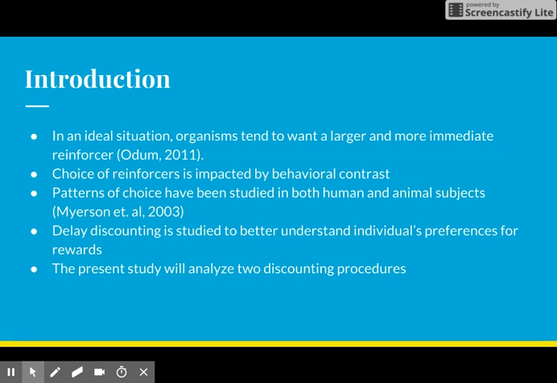Meyerson et al. studied this concept and found that smaller rewards were more steeply discounted than the larger delayed reward. In addition, delay discounting has been studied to better understand individuals' preferences for monetary rewards, both hypothetical and real. The study at hand will build on previous research in order to help better understand delay discounting and its impacts on behavior, both on animal and human subjects. The following study will analyze and discuss two separate delay discounting procedures, one conducted using concurrent schedules of reinforcement and delayed reinforcement in a fish subject, and one conducted using a discounting survey questionnaire using an at-risk group of human subjects.